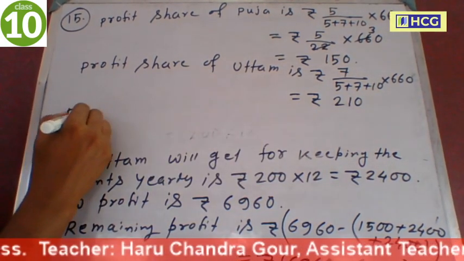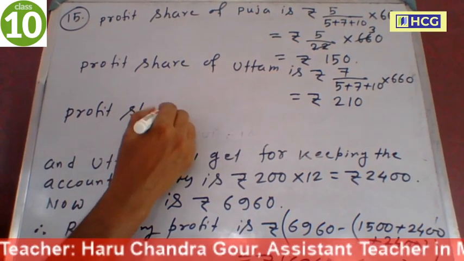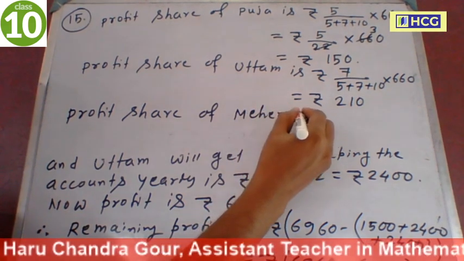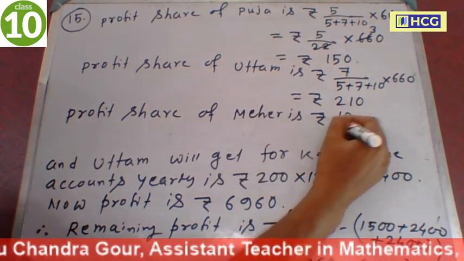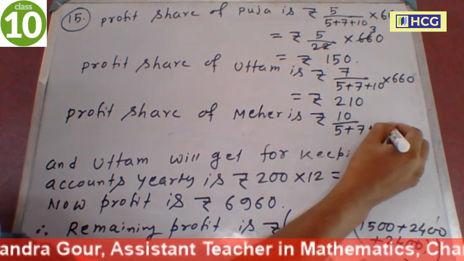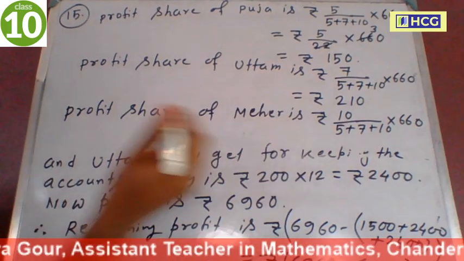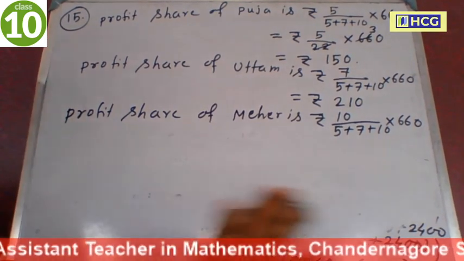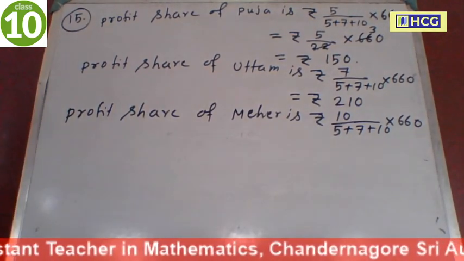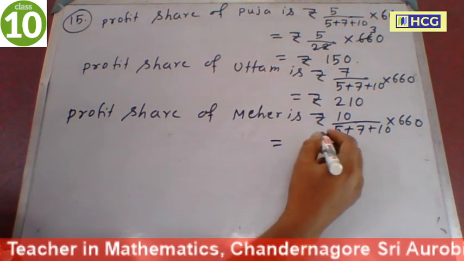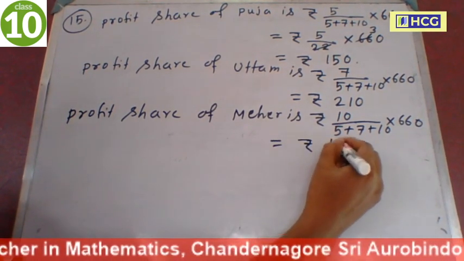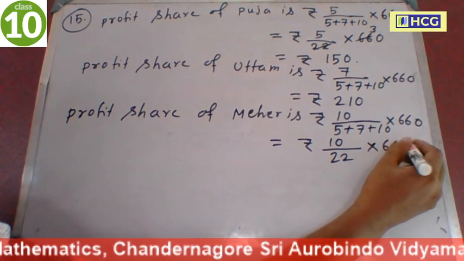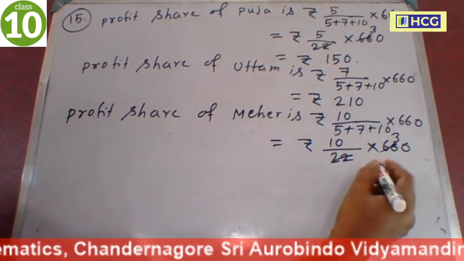And profit share of Mihir is rupees 10 by 5 plus 7 plus 10 is 22 into 660. So 30 into 10 is 300.